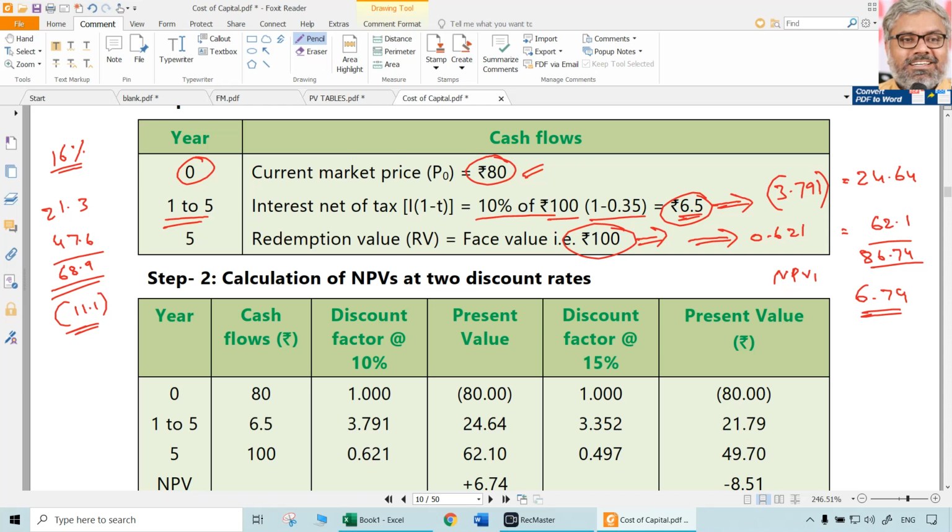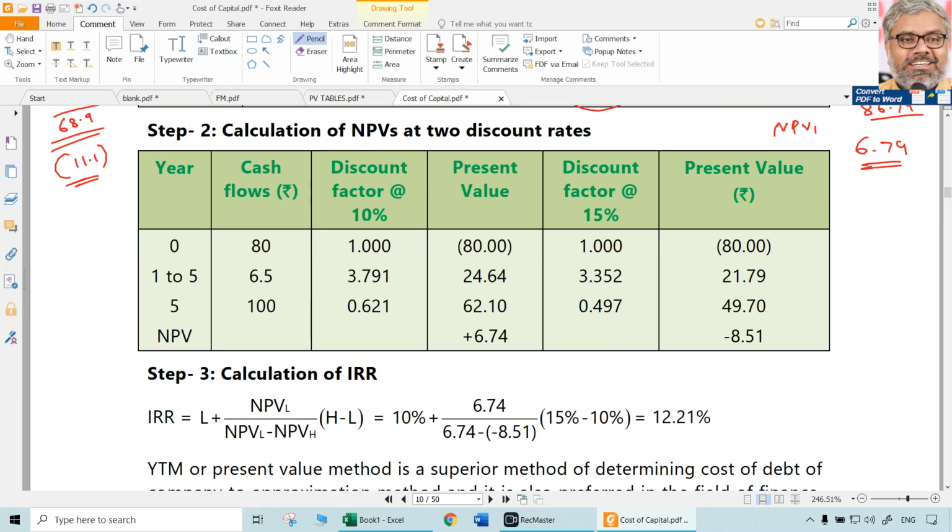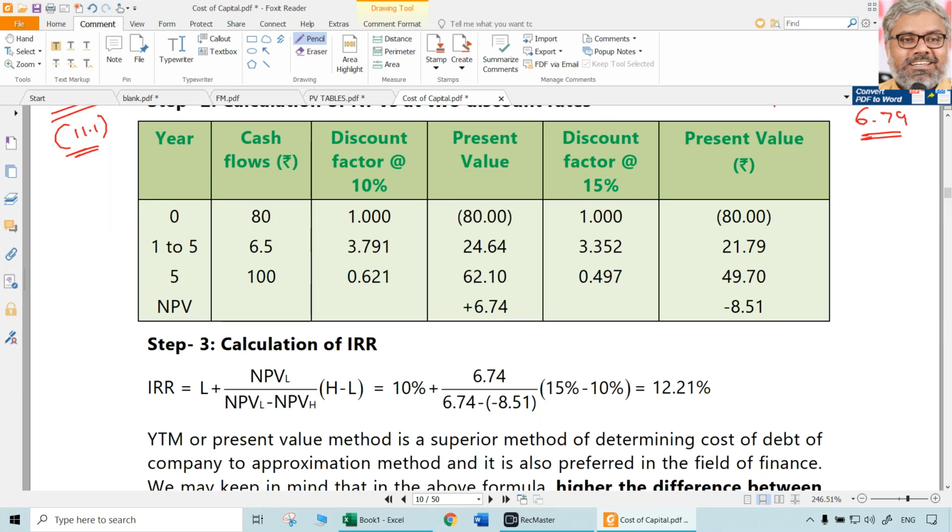Adding that to the original R1, it comes to around 12.27, approximately 12.2 let us say. That is going to be the yield to maturity.